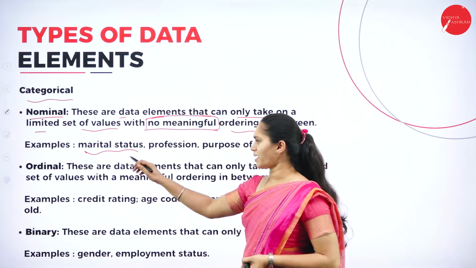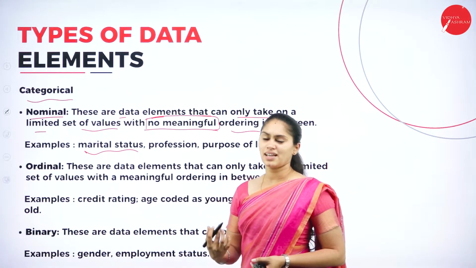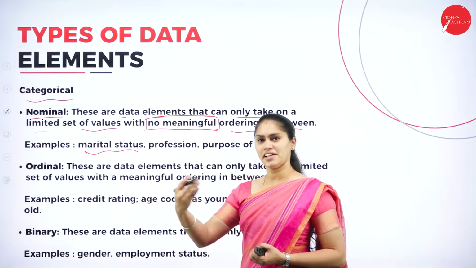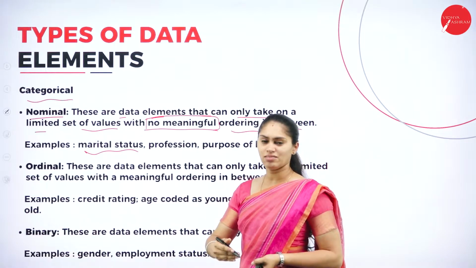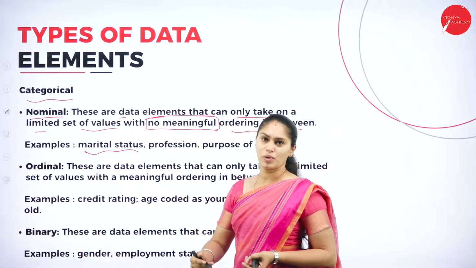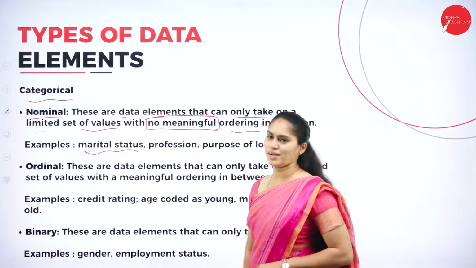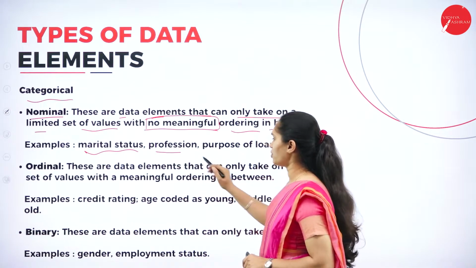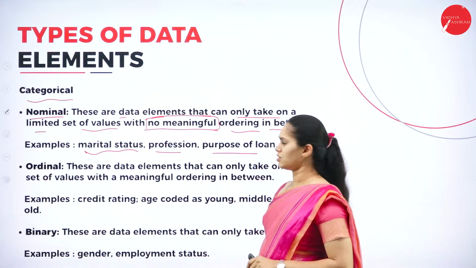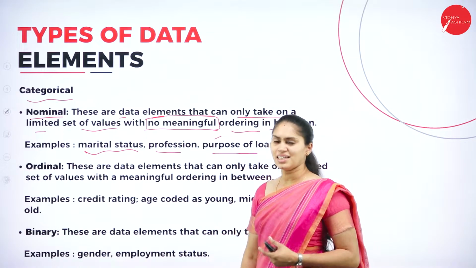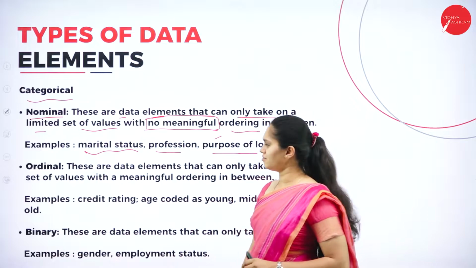Consider the example of marital status: it can be unmarried, married, divorced. There is an interval, but there is no meaning in between. That kind of values will be termed nominal. And also profession, purpose of loan. The purpose of loan can be anything, but the amount will be limited values.